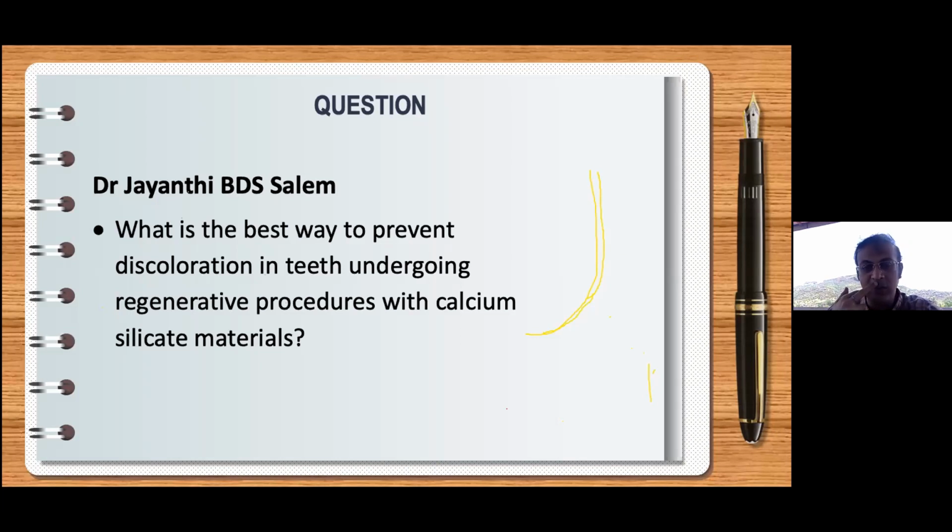Okay, and there used to be an MTA tattoo. It looks like a tattoo. It looks like a dark area. Because nowadays we have white MTAs, which are zirconia based. The color is now changed. It is white. So prefer to use this, and these new materials do not discolor. Or if you're using Biodentine, that does not lead to any discoloration. Okay, so just a change of material will help you to avoid this problem.